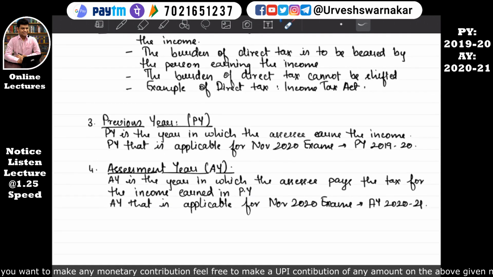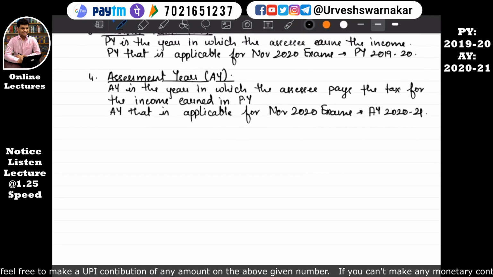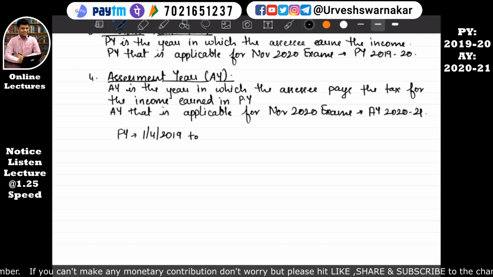So now we are moving into the major part of direct tax. In income tax, we have a concept of previous year and assessment year. Before understanding previous year and assessment year, let me make you understand why these two concepts have emerged. You may be aware of the financial year concept. Financial year starts from 1st April. I am taking financial year 19-20 for better understanding. Financial year starts from 1st April 2019 and ends on 31st March 2020.